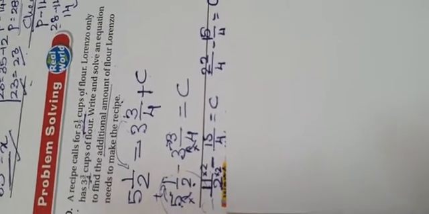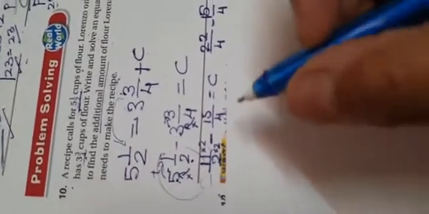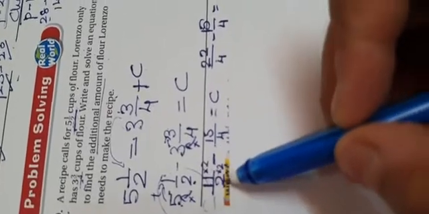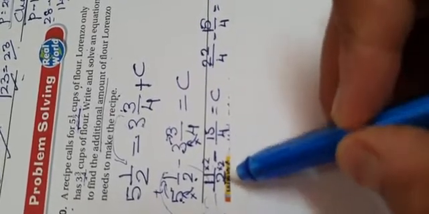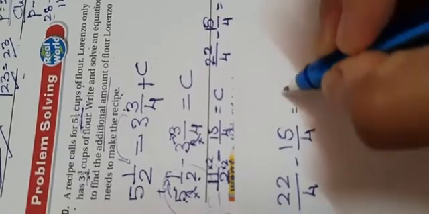Okay, girls, I had to pause the video there because the space there was not enough and it is not clear. So I will write it again for you in this paper and then I will show you. So I stopped here where you have to multiply by 2 to make the denominators equal. So you will be getting 22 over 4 minus 15 over 4 equals C.